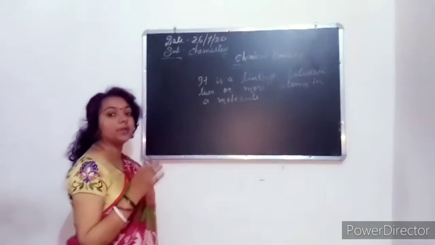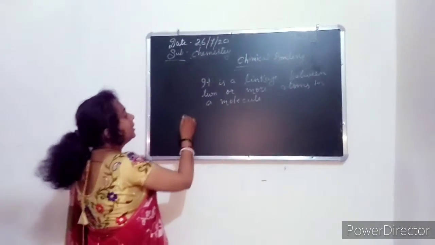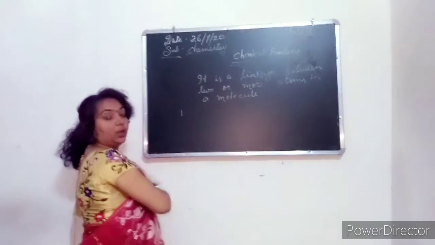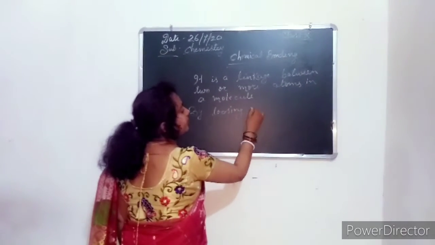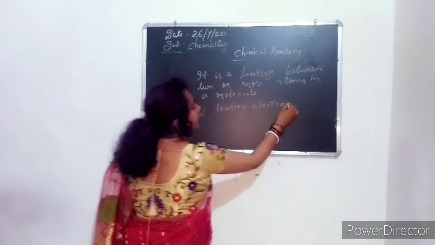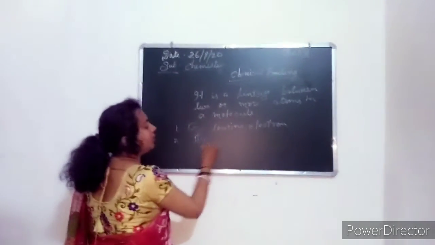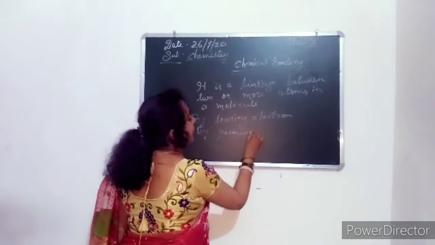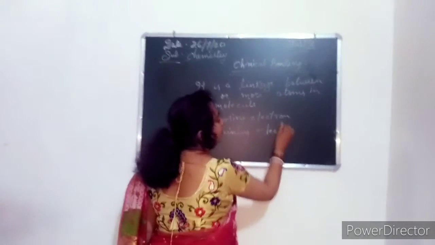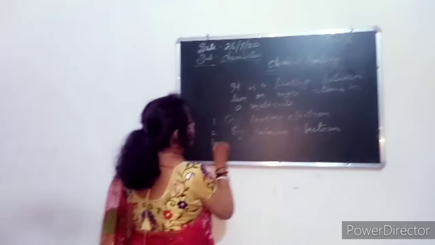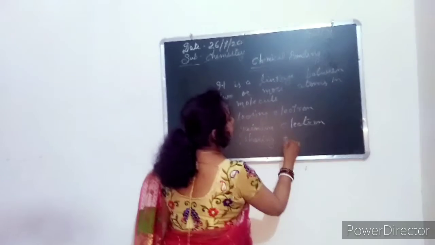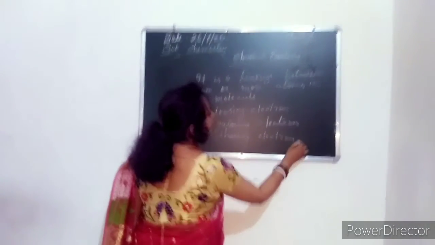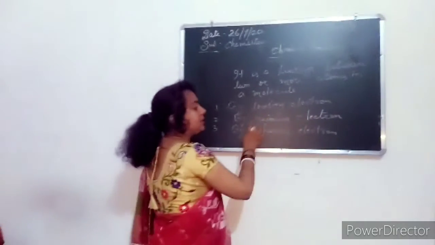Now, how are atoms bonded, or how can atoms achieve the noble gas configuration? By three ways. First, by losing electrons. Second, by gaining electrons.